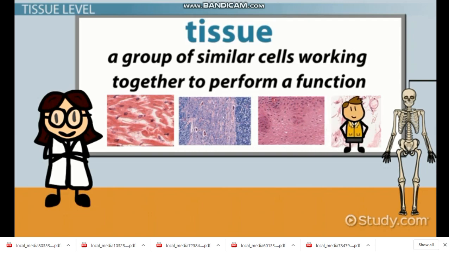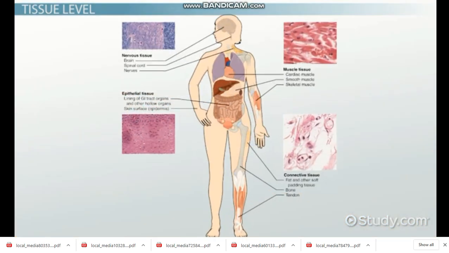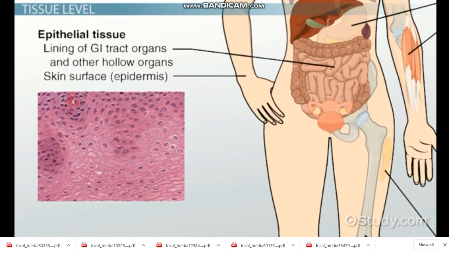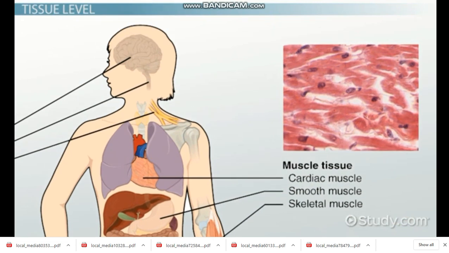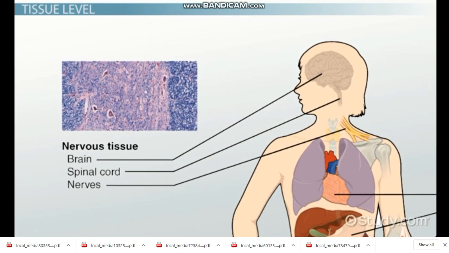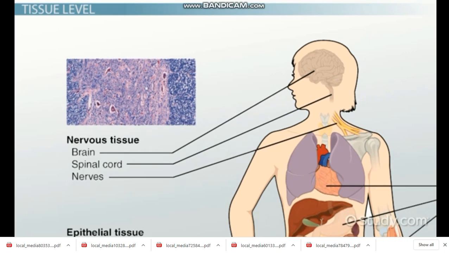Let's look at the major features of the 4 tissue types. Epithelial tissue: cells are pressed up against one another and can form barriers. Think skin. Connective tissue: cells are embedded in a fluid and protein mixture that varies in consistency from completely liquid, blood, to rigid, bone. Muscle tissue: collections of cells that are able to contract forcefully in a coordinated way. And nervous tissue: collections of cells that carry information from one place in the body to another, nerves.